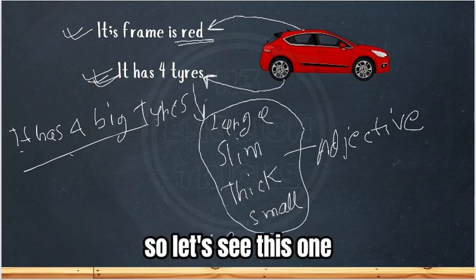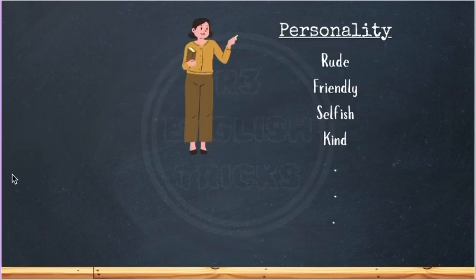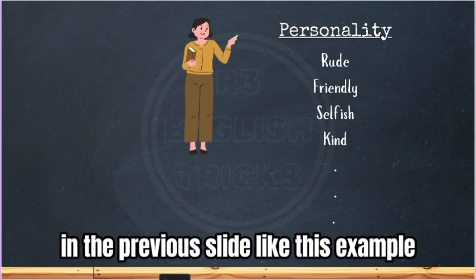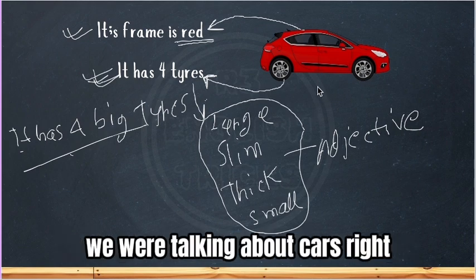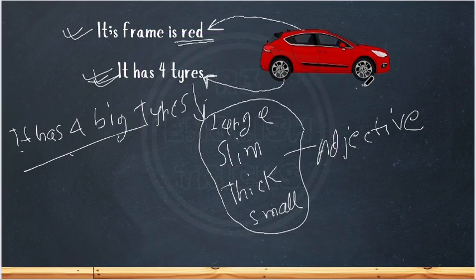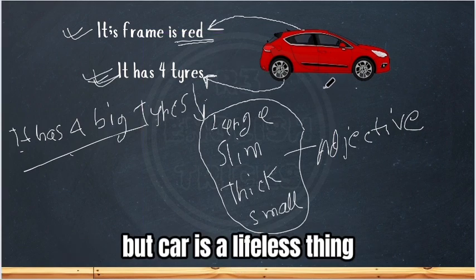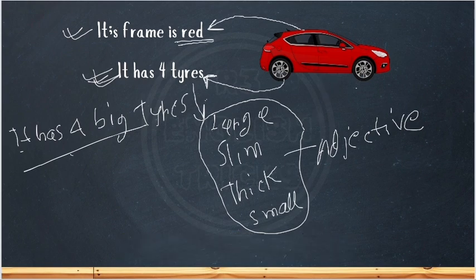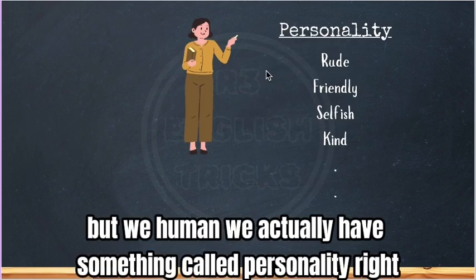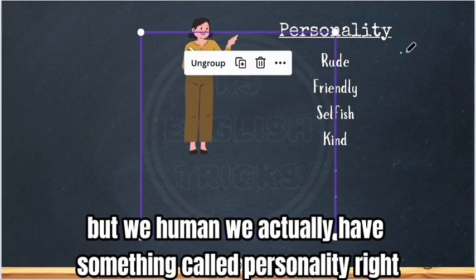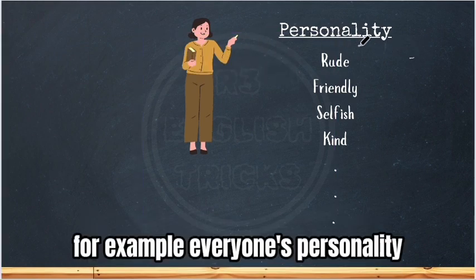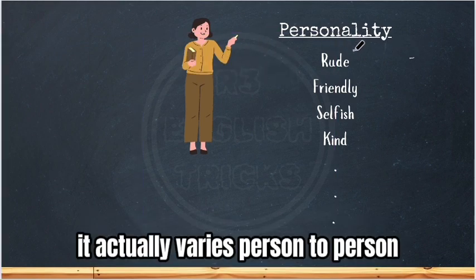So let's see this one. In the previous slide, we were talking about cars, right? But a car is a lifeless thing. A car doesn't have life. But we humans have something called personality, right? Everyone's personality varies from person to person.